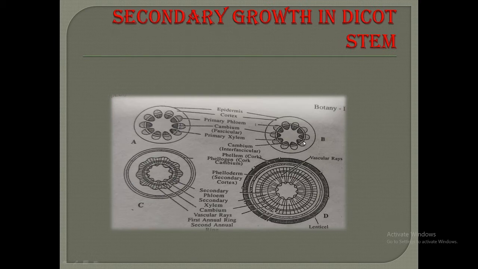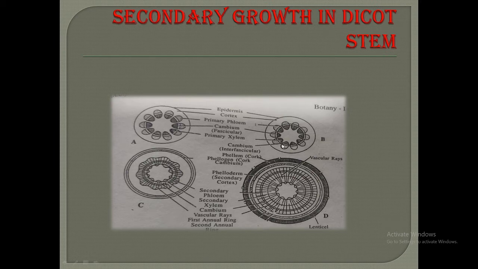This is the interfascicular cambium and this is the intrafascicular cambium, so that the interfascicular cambium joins with the intrafascicular cambium present within the vascular bundle. A complete ring of vascular cambium is formed.